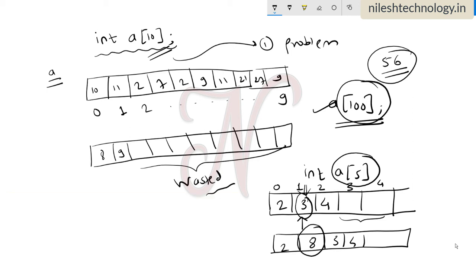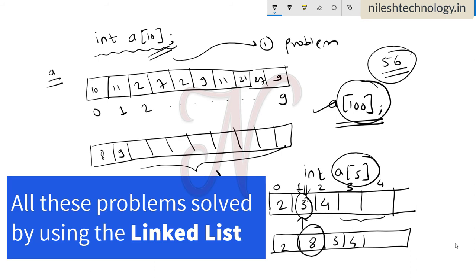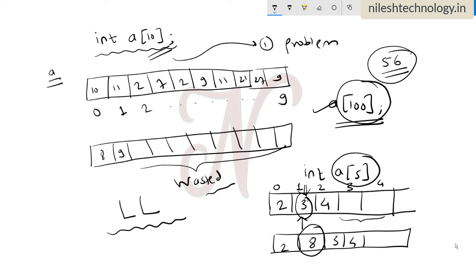So all these problems are solved by using the linked list. That's why we first saw the different types of problems that occur in an array. So let's see what a linked list is. First, we erase all these things.